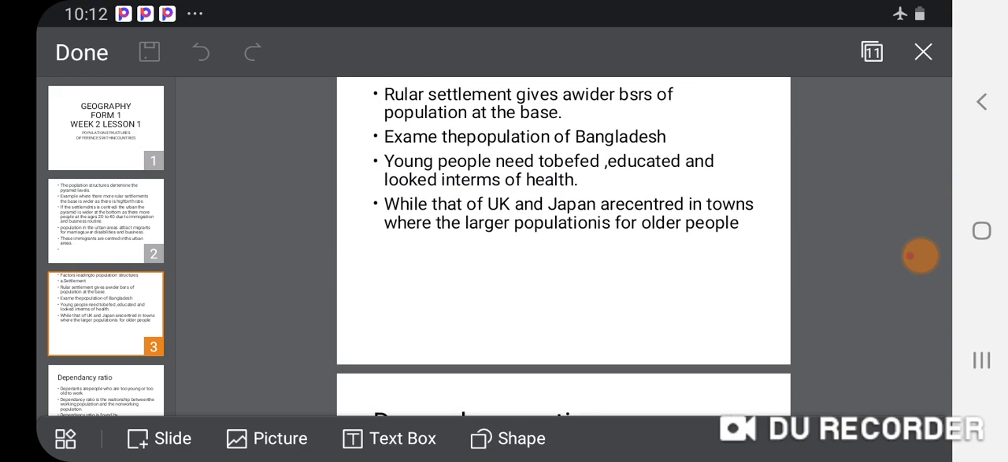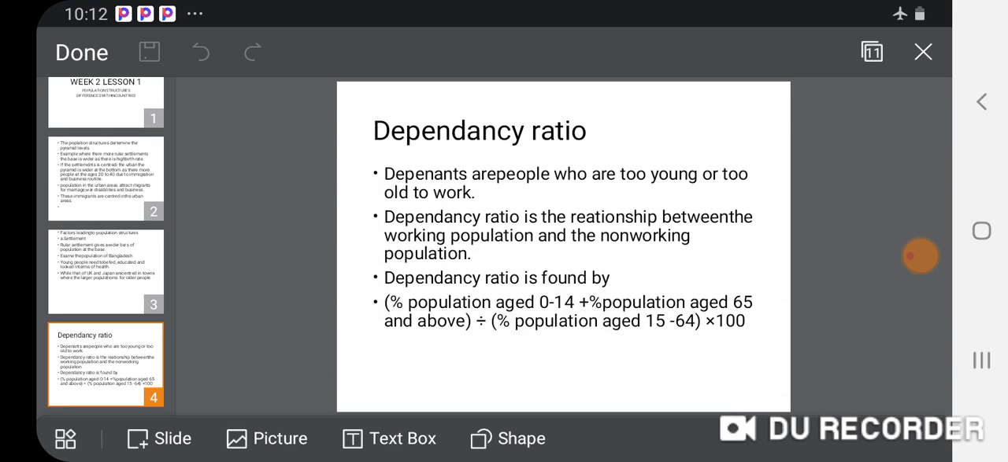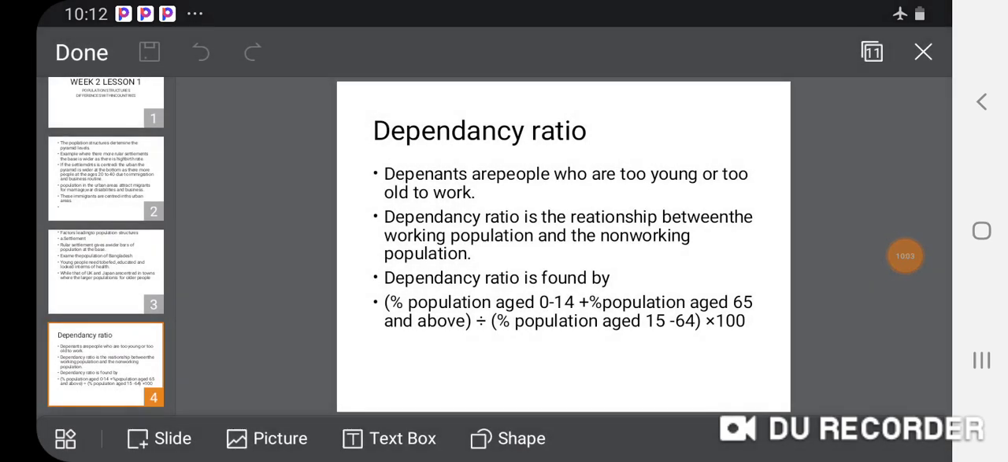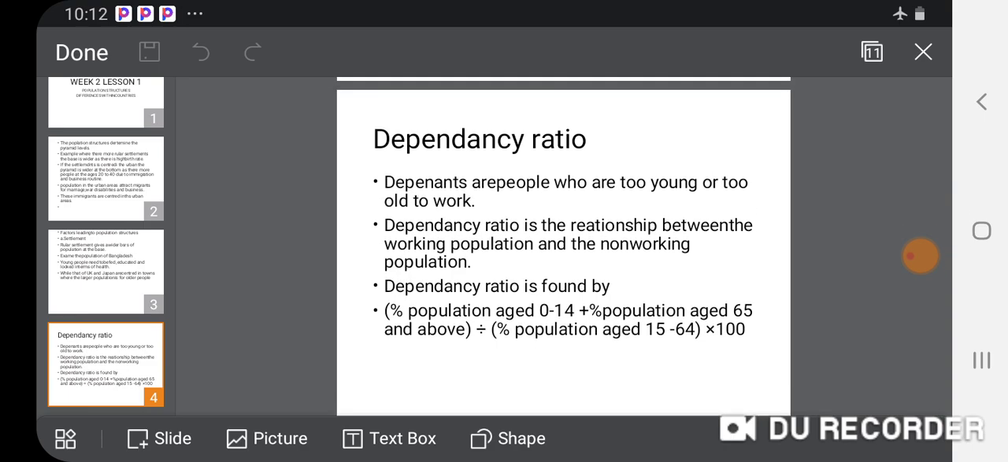Now, after looking at the factors leading to the population structure, let us look into the dependency ratio. What is a dependency ratio? When we say dependency ratio, dependents are people who are too young or too old to work. They cannot work just because of their age. Because of that, they depend on other people. Those people who care for them take a role in looking after them.